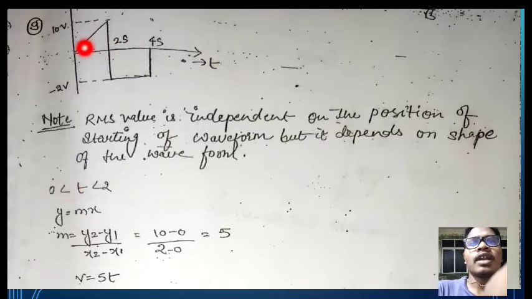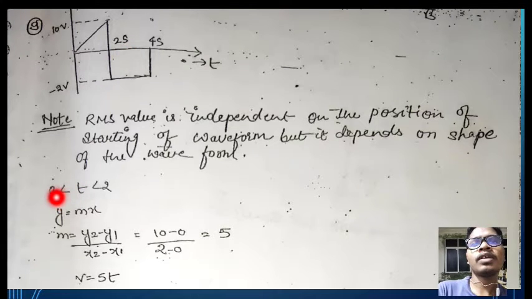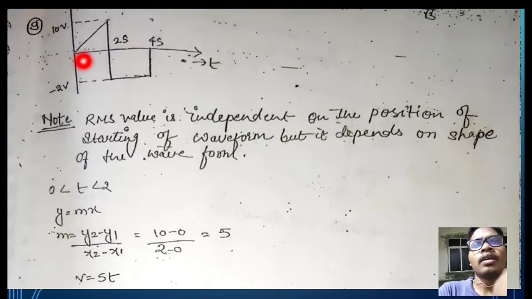See, the triangular waveform varies from 0 to 2 seconds. So we take the first time period, 0 to 2 seconds. We already know the line formula, y equals mx, where m is equal to y2 minus y1 divided by x2 minus x1.